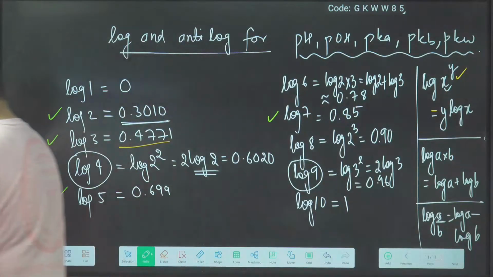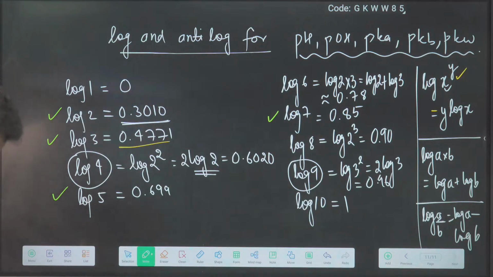Note down once. Quickly note down once. Then I will tell you one more time how to find these log values. Noted.